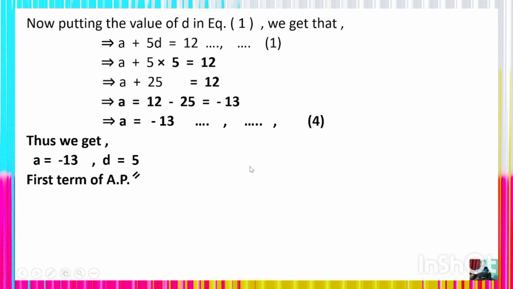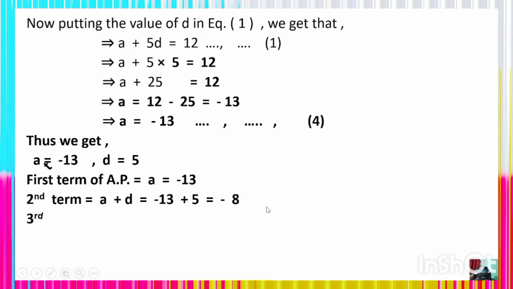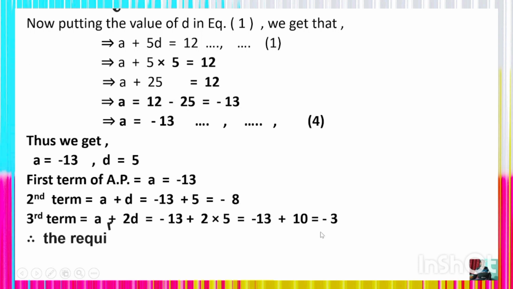Now the first term of the AP is A, which is equal to minus 13. The second term of the AP, which is A plus D, is equal to minus 13 plus 5, which is minus 8. The third term of the AP is A plus 2D, which is minus 13 plus 2 into 5, which is minus 3. Thus the required AP is minus 13, minus 8, minus 3.